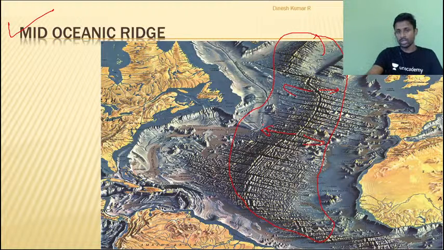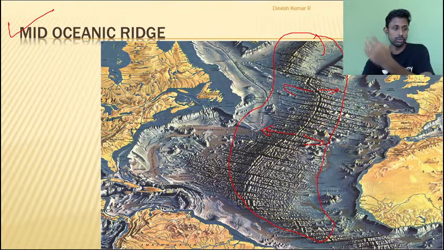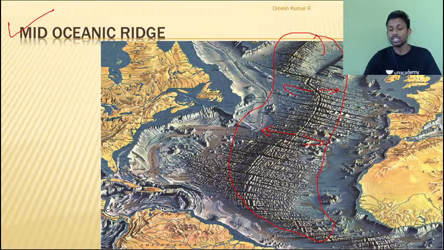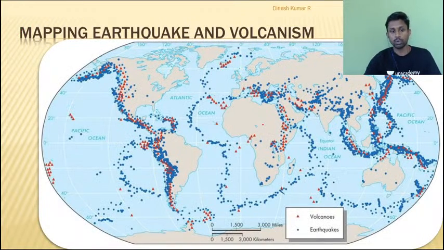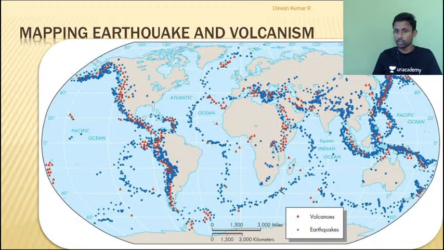I'm just recapping so that you get the flow of the continuation. Those who have missed the previous classes, it's better you attend those also to get more clarity. We have also talked about the mapping of earthquakes and volcanism. That means the geomorphologists are trying to map the areas on earth where we experience continuous earthquakes and volcanism. It helps the geomorphologists in understanding the plate boundaries. Hence they concluded that the areas where you have frequent earthquakes and volcanism are plate boundaries.